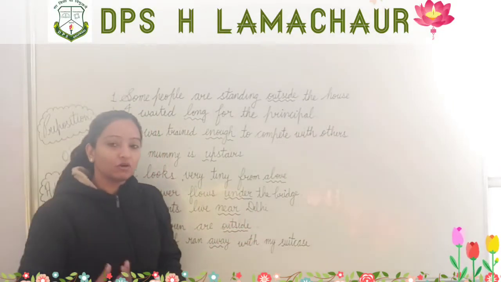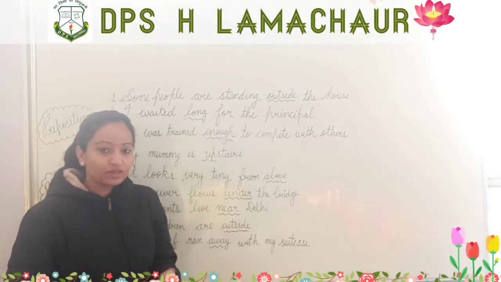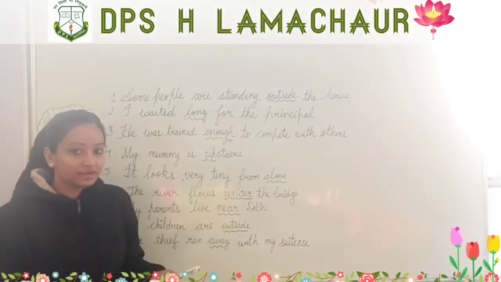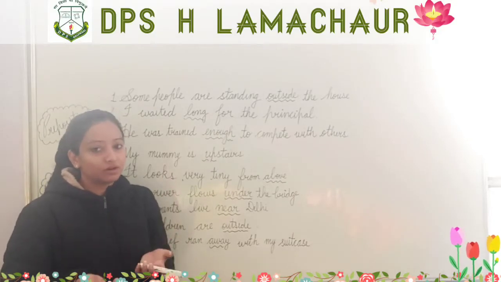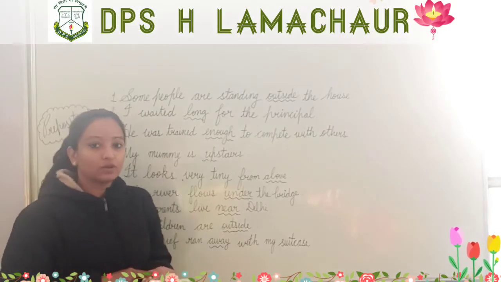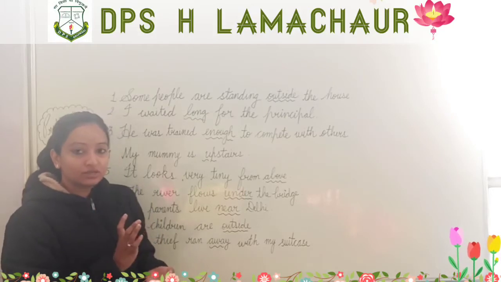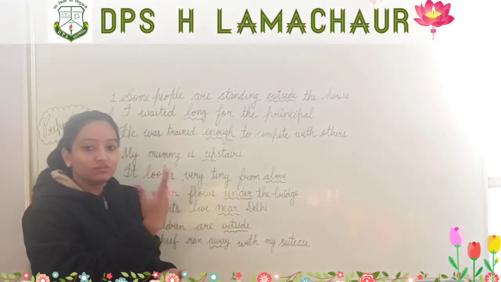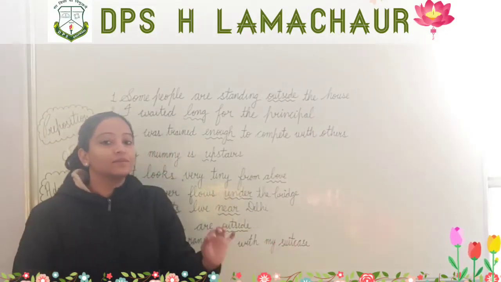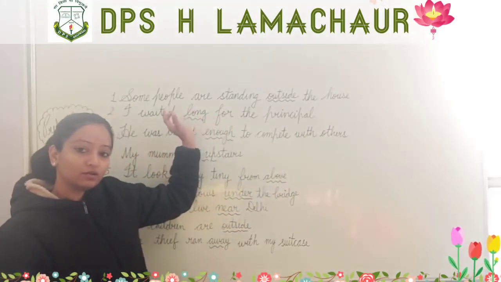We know that we can form a sentence with the help of subject, verb, object. That is what we learned in the chapter on verbs. We make sentences like this: subject, then verb, and we can change the verb accordingly. Subject plus verb, then object. So the preposition helps to connect the subject and verb with the object. The main purpose is that the preposition connects the object with the rest of the sentence.